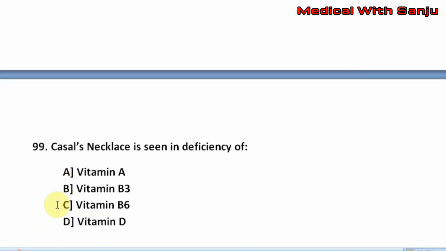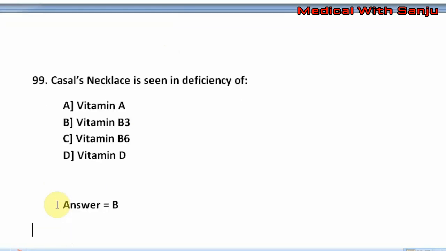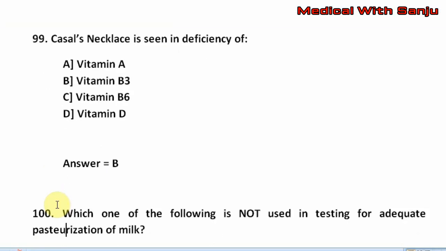Casal's necklace is seen in deficiency of option A, vitamin A. Option B, vitamin B3. Option C, vitamin B6. Option D, vitamin D. The right answer is option B, that is vitamin B3.